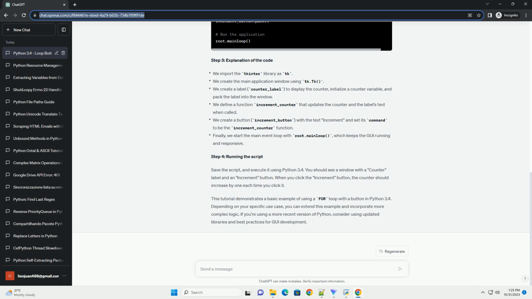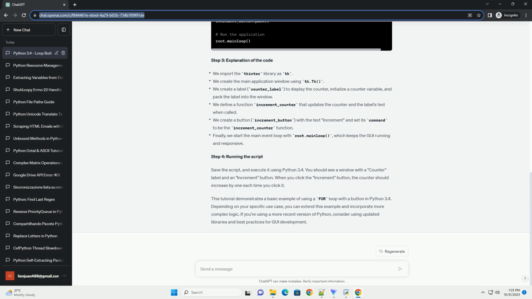Step 2. Creating the Python script. Create a Python script, and let's name it loop_with_button.py. You can use any text editor or integrated development environment, IDE, of your choice. In this script, we'll create a simple GUI with a button that increments a counter when clicked.